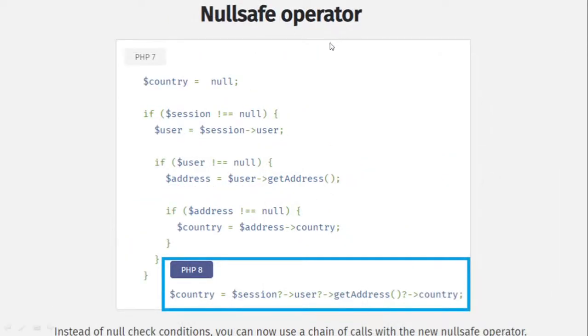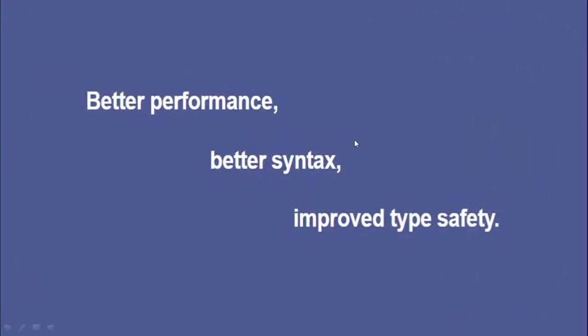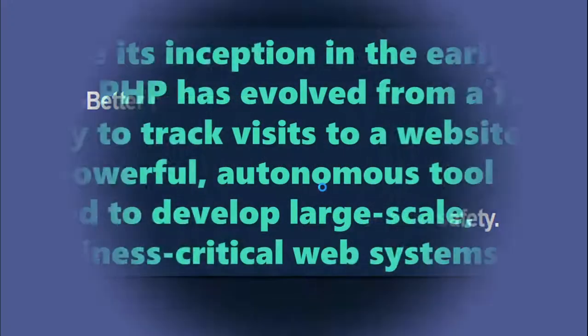Null safe operator. Earlier we needed to write the program like this to check null values. Anywhere there is a null, the return value is null. But in PHP 8, the null safe operator is introduced. Therefore now you can chain the value from here to here, here to here, here to this. Anywhere if there is a null value, null will be returned. This is the null safe operator. So 8 has better performance, better syntax, and improved type safety. So there are a lot of advantages compared to previous editions.